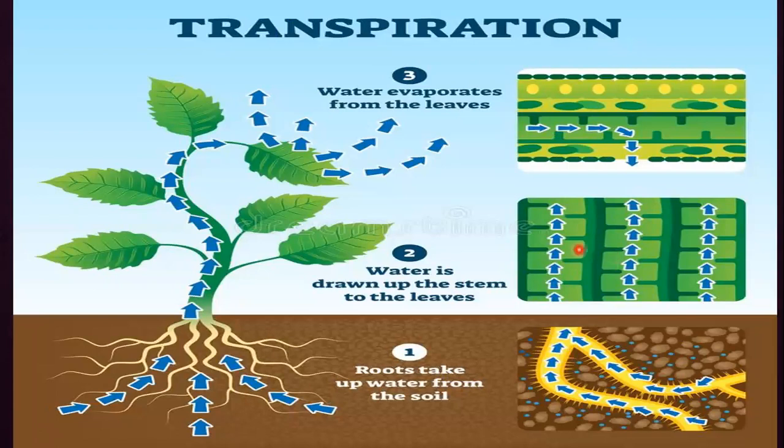Here you can see inside the stem, as xylem is present in the stem as well, water is moving upward and then it will reach the leaves. And here in the leaves, as leaves also contain vascular bundles, water is moving through the veins and then it is transported outside through these openings, and these small openings are known as stomata.